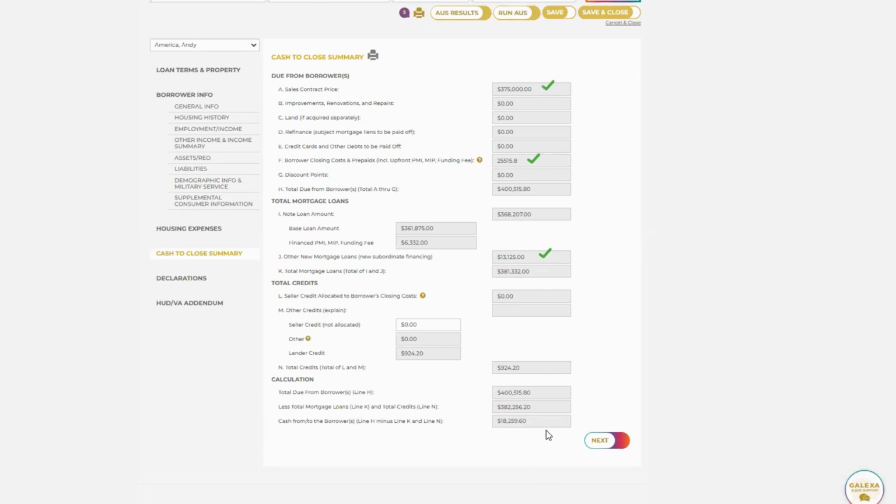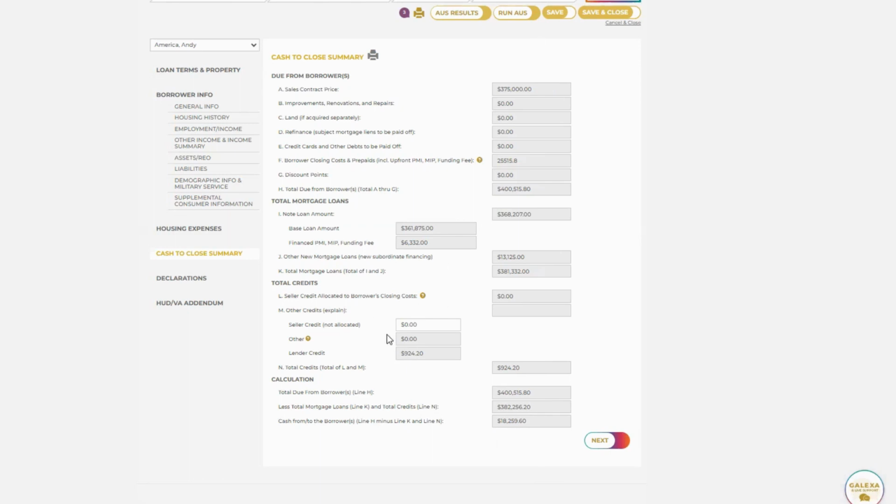And then we're going to come down here. Here's a credit for the lender credit if you have priced one in. And we are then going to come down to our cash to close from the borrower. So now currently we are at $18,000 cash to close with all the borrower paid comp, all the closing costs, the prepaids, everything. So how are we going to apply our seller concession?